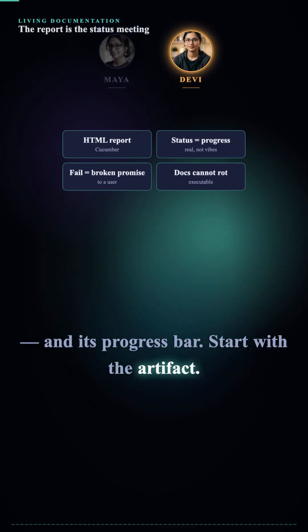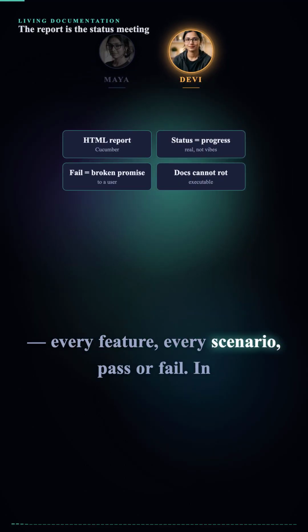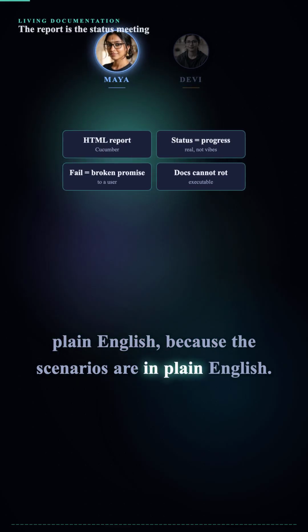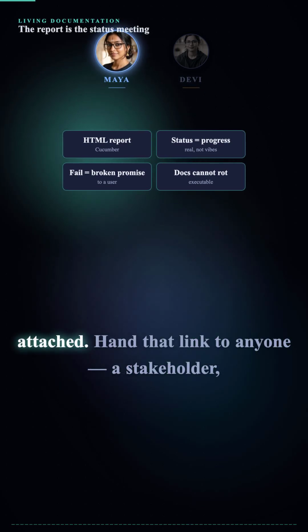Start with the artifact. Cucumber's HTML report. Every feature, every scenario, pass or fail. In plain English, because the scenarios are in plain English. And failures come with the playwright screenshot and trace attached.